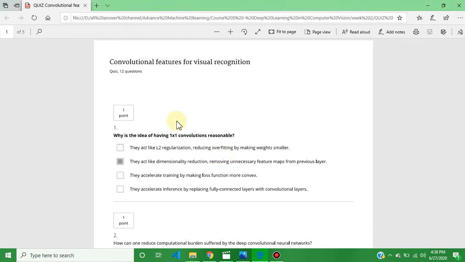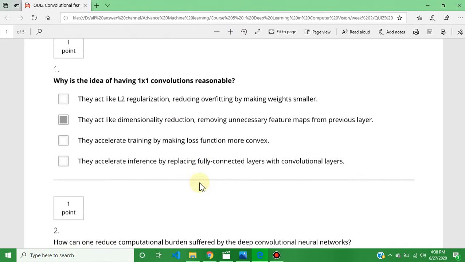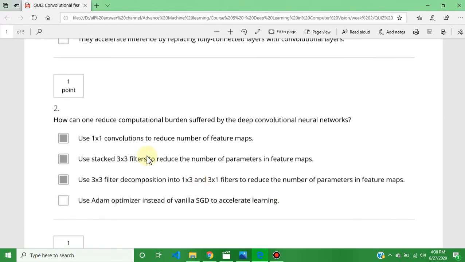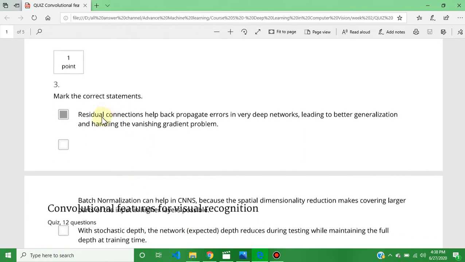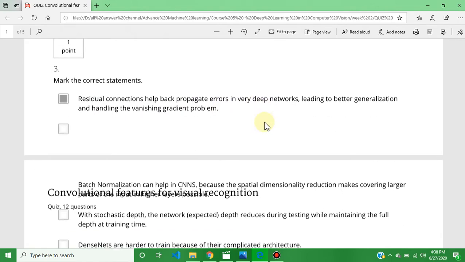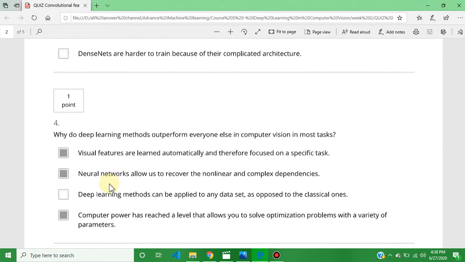The week 2 quiz answer, first question answer is B: they act like dimensionality reduction and so on. The question number second answer is A, B, C: use 1 by 1, use stack 3 by 3 filters and use 3 by 3 filters. The question number third answer is A: residual connections help back propagation of error in very deep networks and so on. The question number fourth answer is A, B and D.